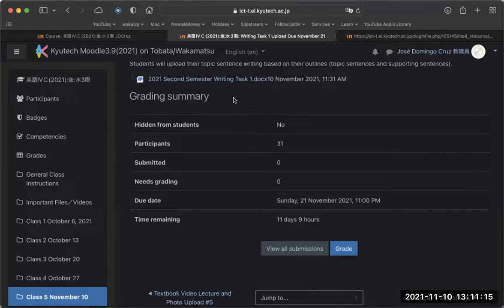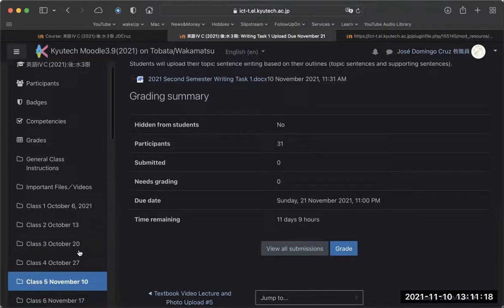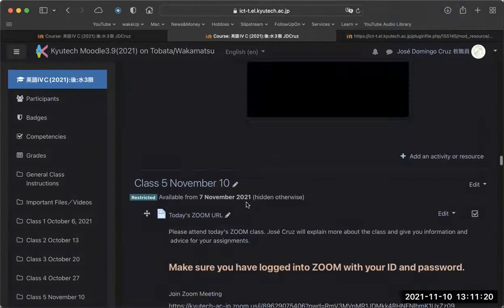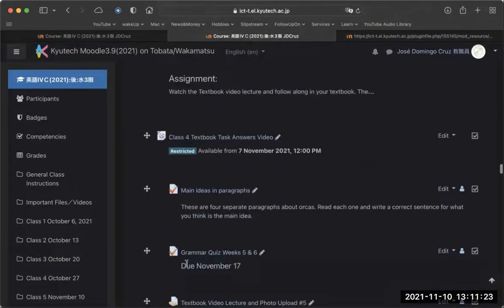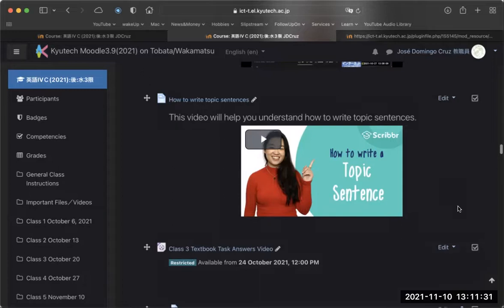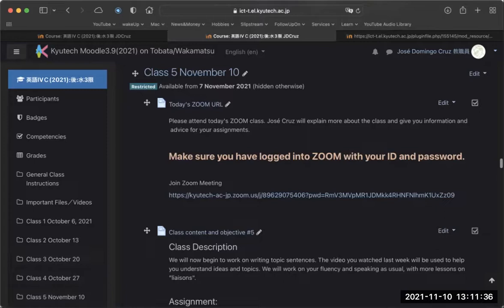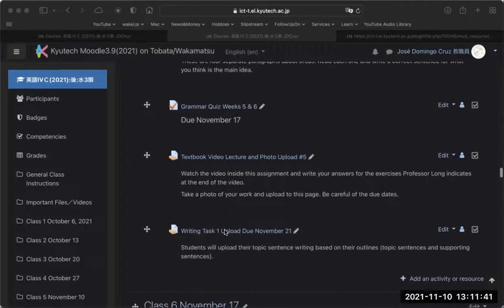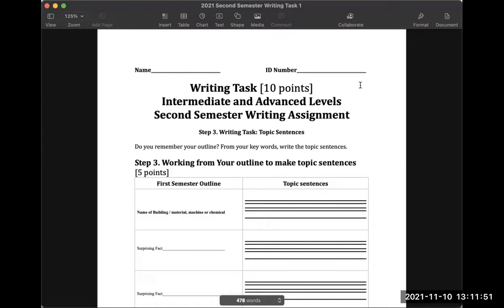I want you to do this exercise after you make sure that you discuss with your partner about main ideas in paragraphs, and the video that we watched last week too about topic sentences. You want to watch that again so that when you download the document from the assignment, and that assignment is here, writing task 1. It's going to look a little bit like this. Now I'm going to have to switch the share. Just give me 1 second here. Okay. It's going to look like this.